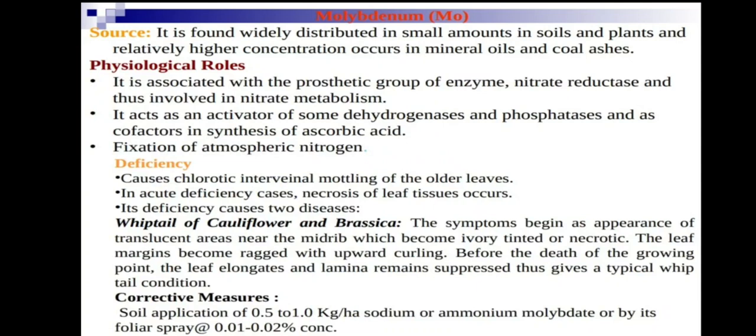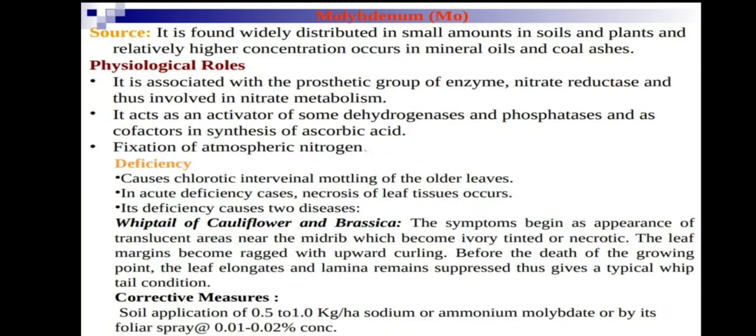Molybdenum. Physiologically, it is associated with the enzyme nitrogenase and involved in nitrate metabolism, an activator of dehydrogenases and phosphatases, and, this is important, a cofactor in synthesis of ascorbic acid, vitamin C. Molybdenum: fixation of atmospheric nitrogen. These two are the important functions.